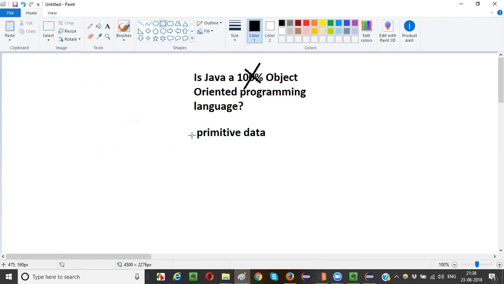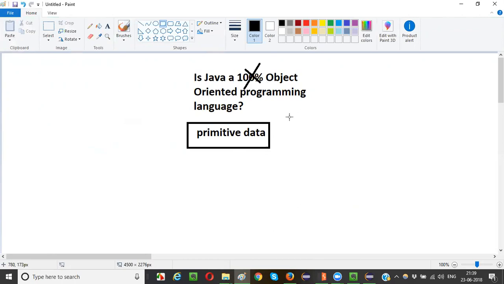Apart from the primitive data types, complete Java is object oriented, but only the primitive data types are the area in Java which is not object oriented. This is the only reason why Java is not a 100% object oriented language.